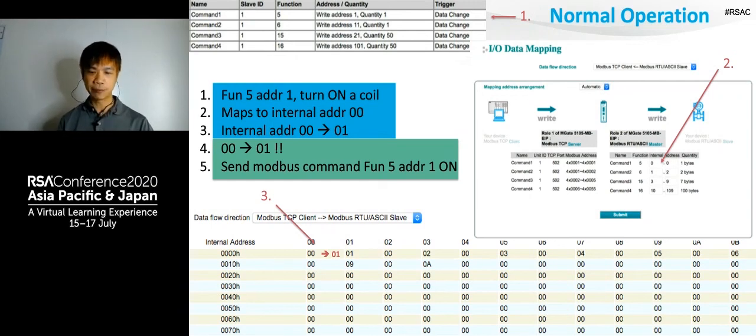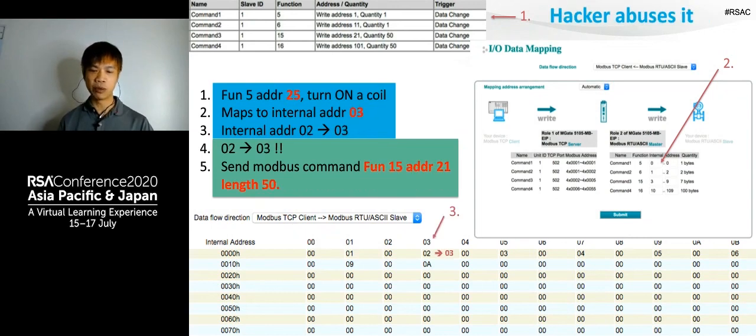Now, let's see how a hacker would abuse it. My apologies, this 25 on the slide should be a 24 because the address begins from 0. So the hacker would just send function 5 address 24 and turn on. And you might ask yourself, what?